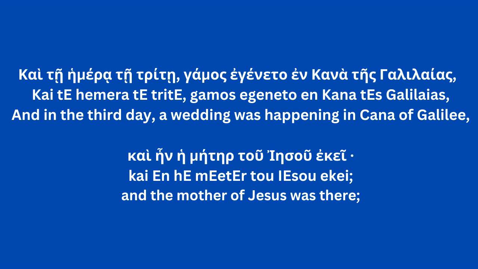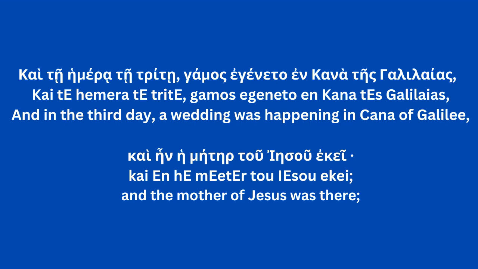Cana in the genitive case, tes Galileas, of Galilee. So if there are other towns known as Cana, the one that we're talking about is the one that belongs to Galilee. So what do we know so far? And in the third day, a wedding was happening in Cana of Galilee.